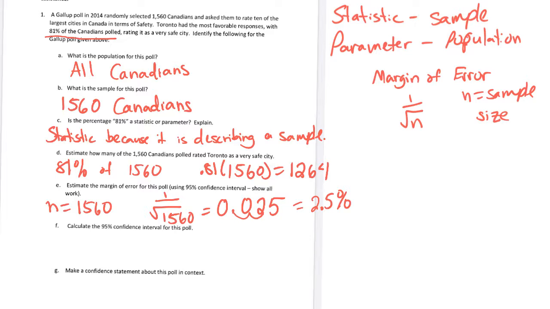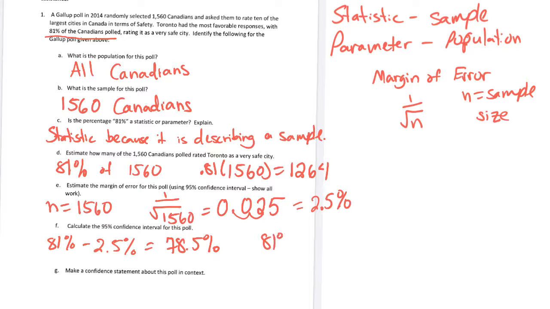Now, I put it as a percent because we're going to use that to find the 95% confidence interval for this poll. So for the confidence interval, we take our 81% and we subtract 2.5%. So that gives us 78.5%.